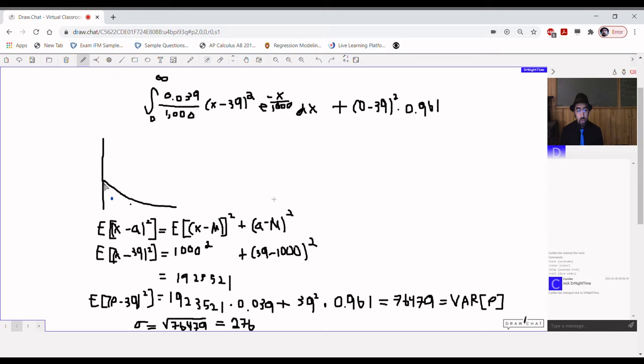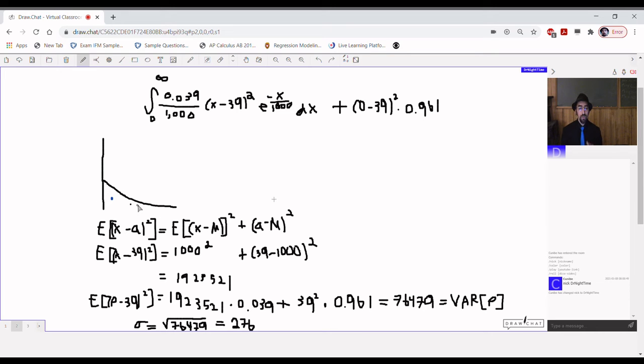Now, if we're only looking at values in the exponential range, then if we condition on that, we're looking at these values within the exponential range.